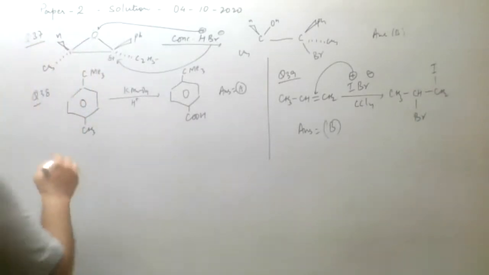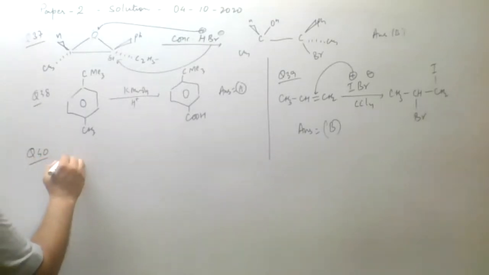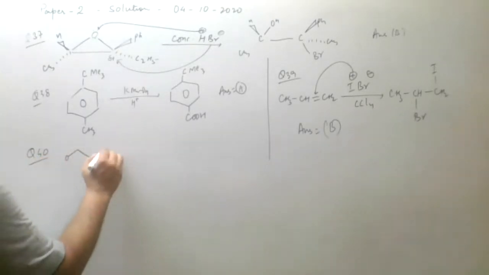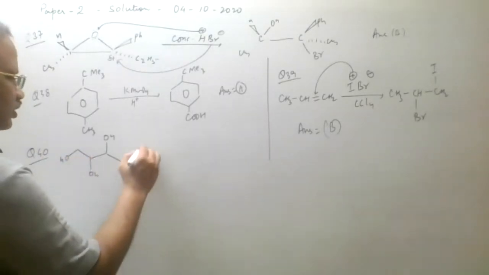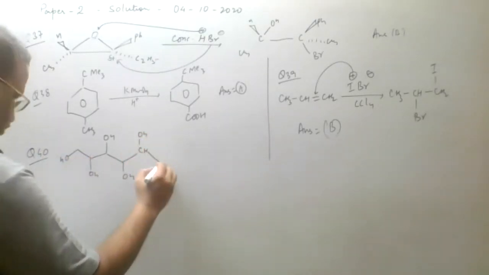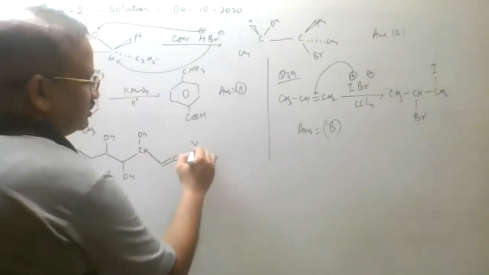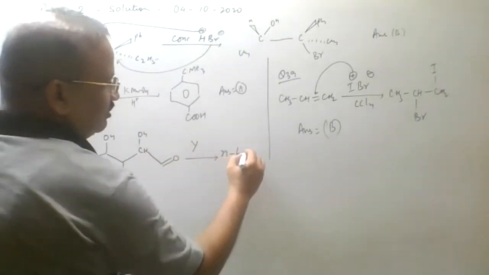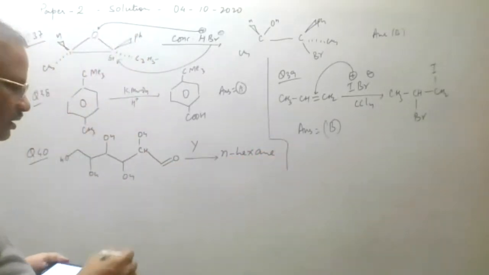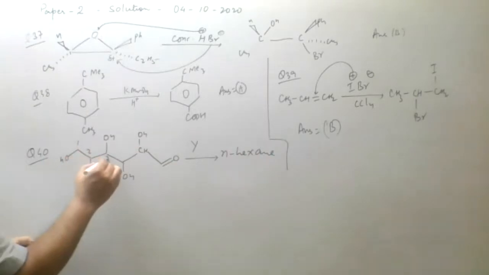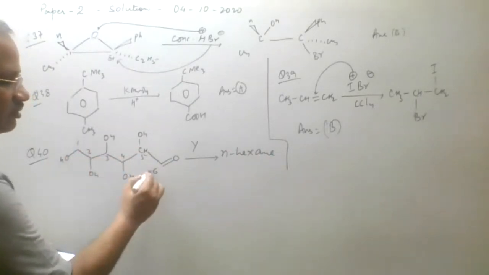Now in case of question number 40, we are given that here it is OH, here also OH, here it is OH, here it is OH, like this. Now we require a reagent, Y is a reagent which converts this into normal hexane. What is normal hexane? So the number of carbon atoms in this is 1, 2, 3, 4, 5 and 6. 6 carbon atoms are there.